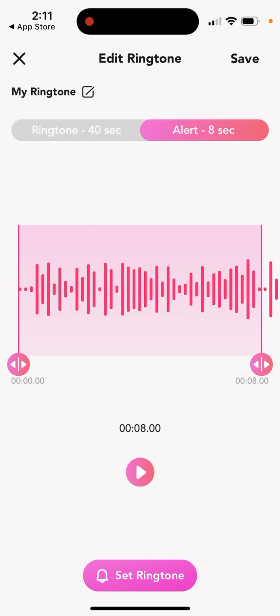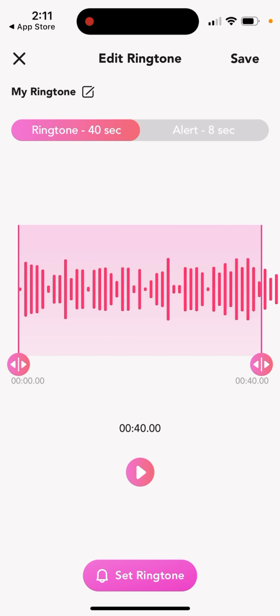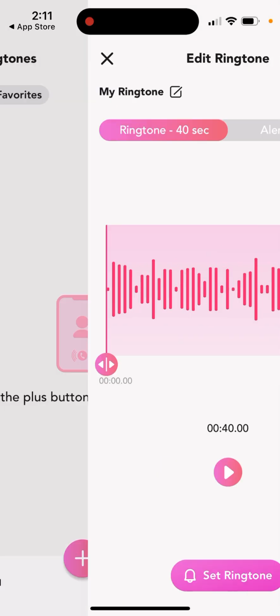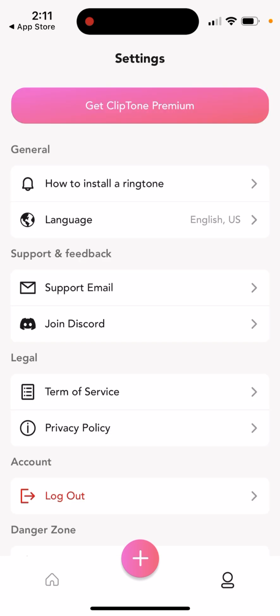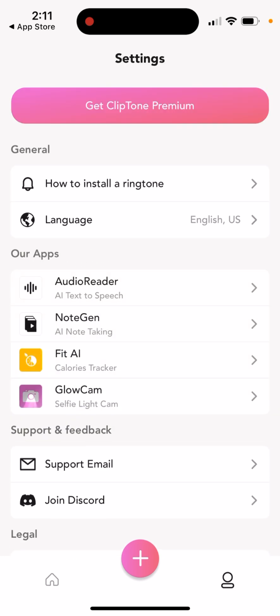But yeah, you can create an alert or a ringtone, and the ringtone just extracts 40 seconds. The alert just extracts 8 seconds, and then you can set the ringtone here in the bottom. So that's basically the idea of the app.